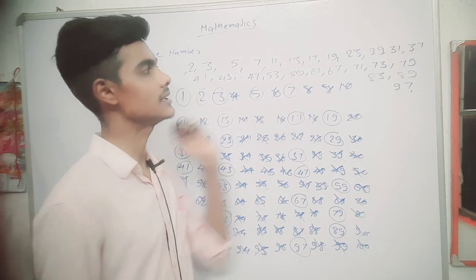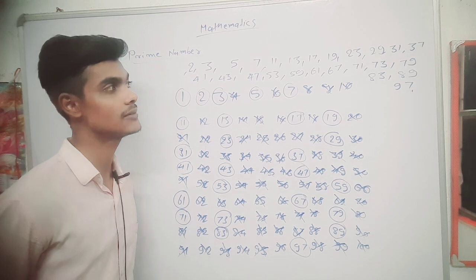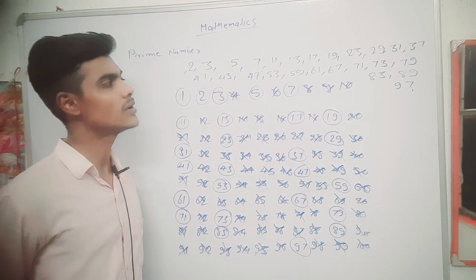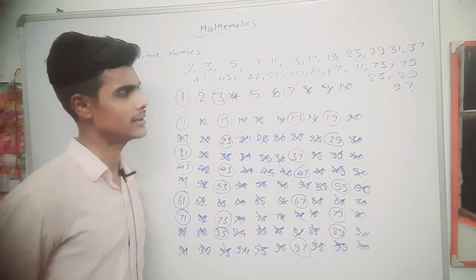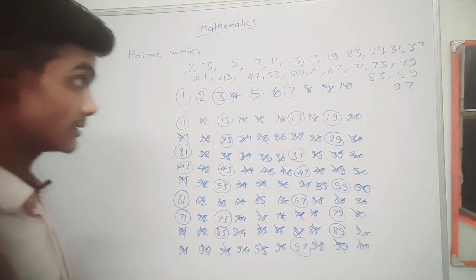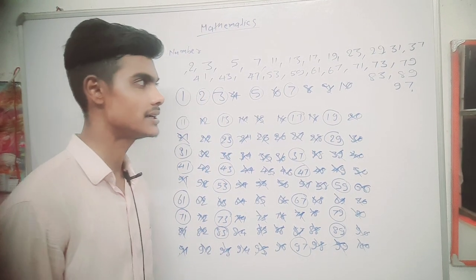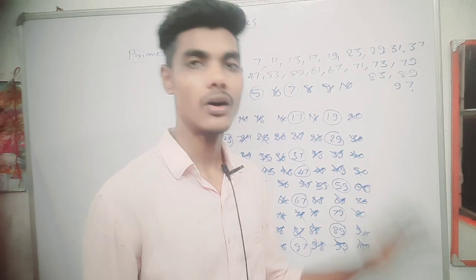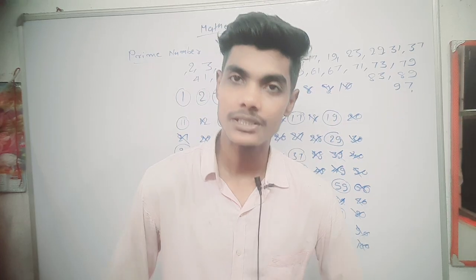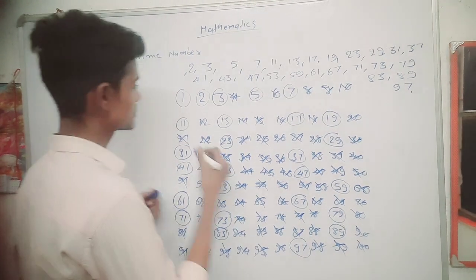2, 3, 5, 7, 11, 13, 17, 19, 23, 29, 31, 37, 41, 43, 47, 53, 59, 61, 67, 71, 73, 79, 83, 89 and 97. All these numbers are known as prime numbers, understand. Except these numbers, what is crossed out over there is known as composite number.